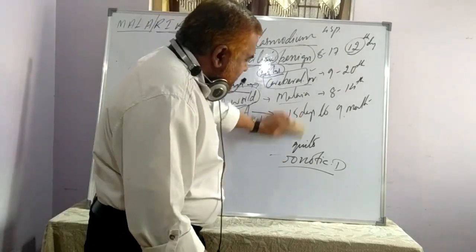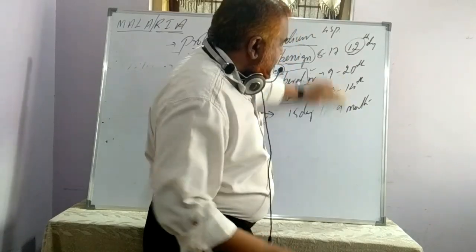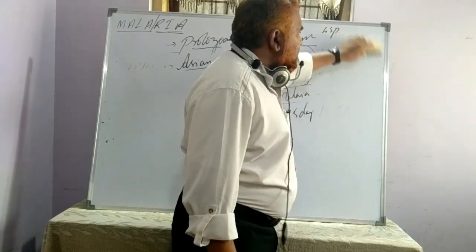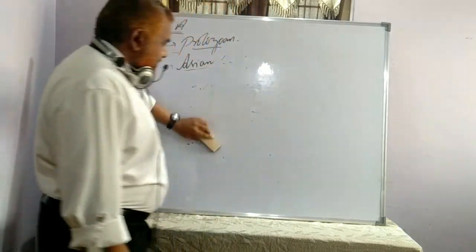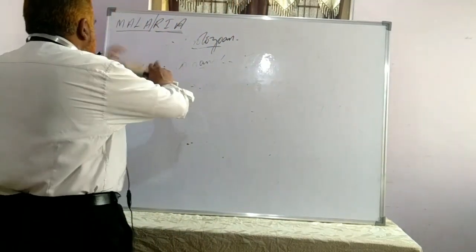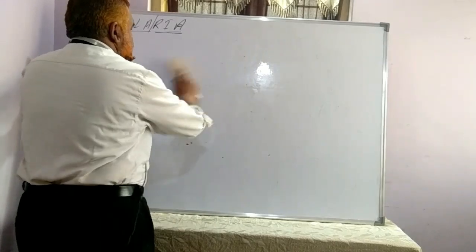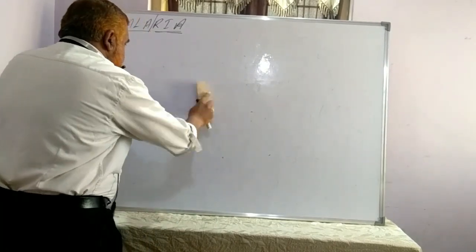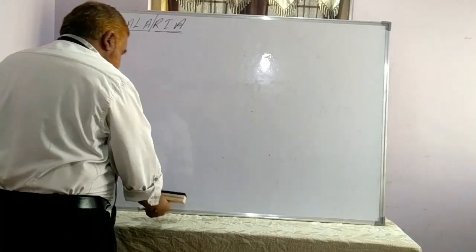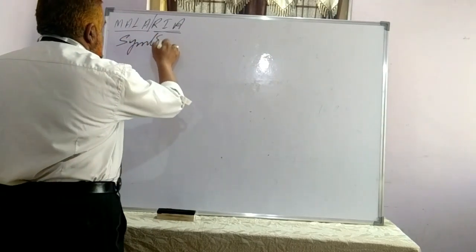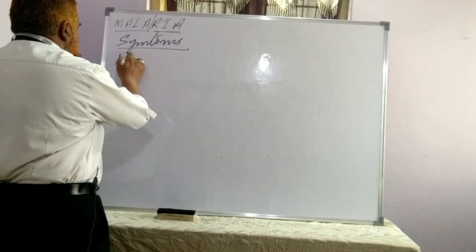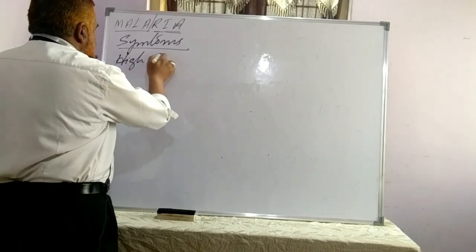As you know, you might have heard that malaria is a fever. So you can basically understand that here there will be an increase in the body temperature. So symptoms include high fever, relapse.